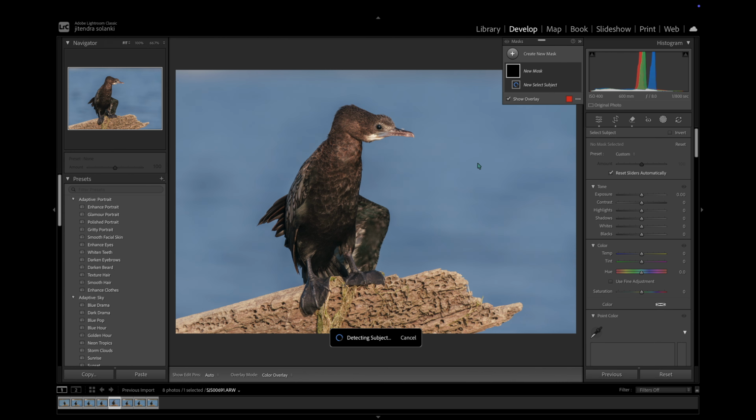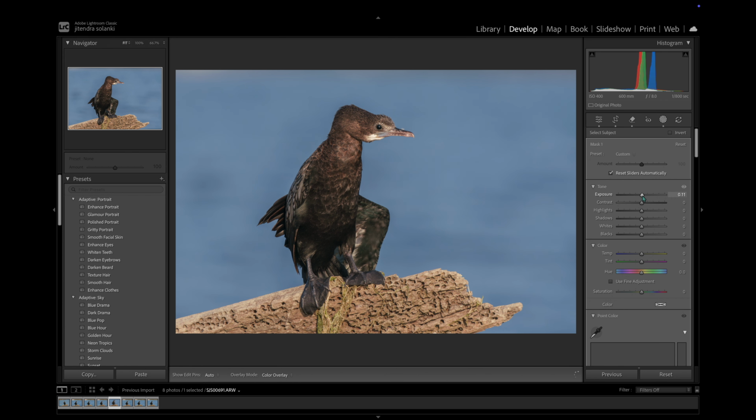Now I will create a subject mask and increase the exposure extremely to check for any unwanted halos.